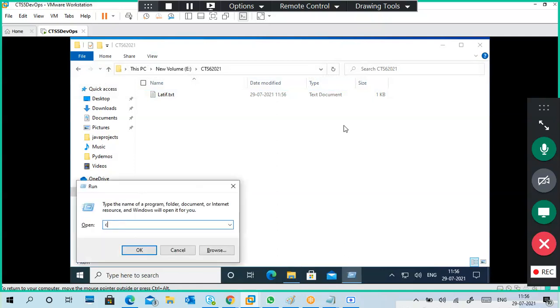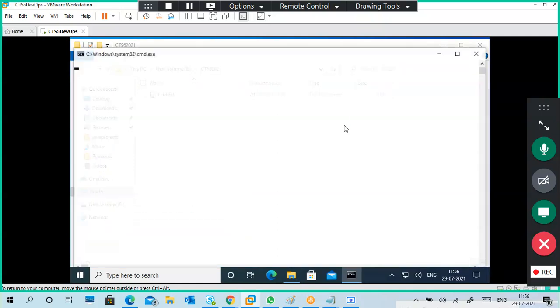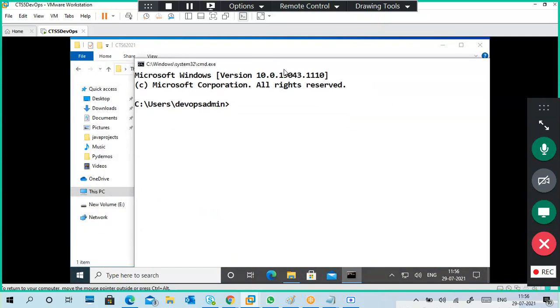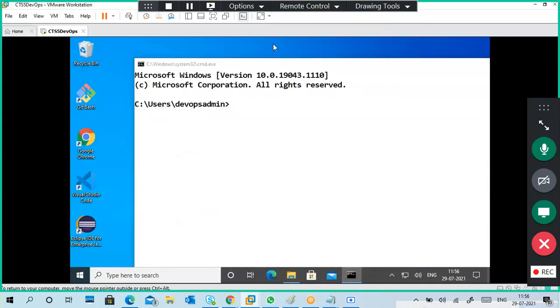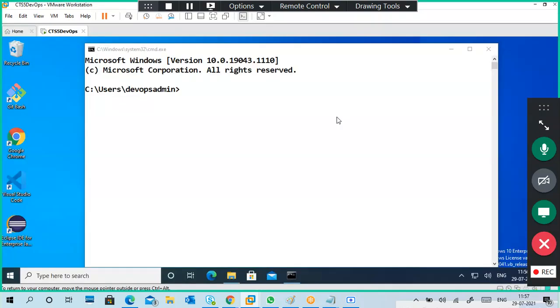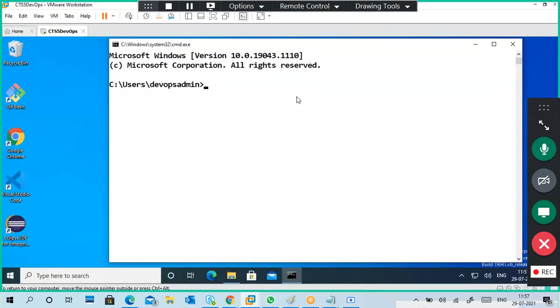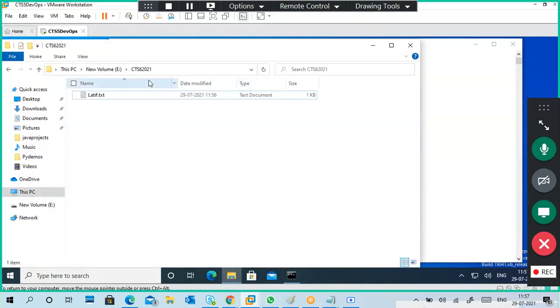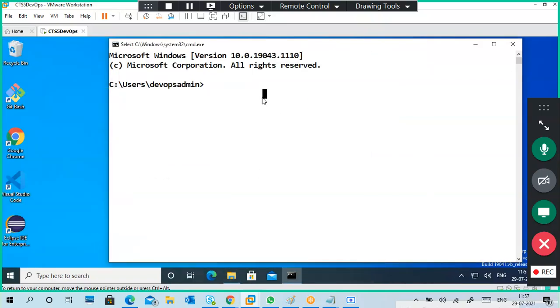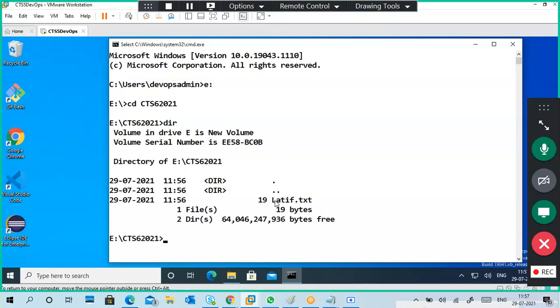So I'm going to CMD. Guys, can you able to see my screen, right? Something happened to my screen. Actually, it should show like this, full screen. Okay. Yeah, here it is. My E drive CTS 6 2021. So I have to go to that one. E colon, CD CTS 6 2021. I have a file here, so you can check it if you want. This is the file.